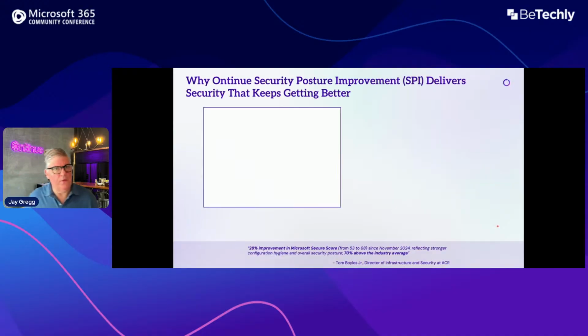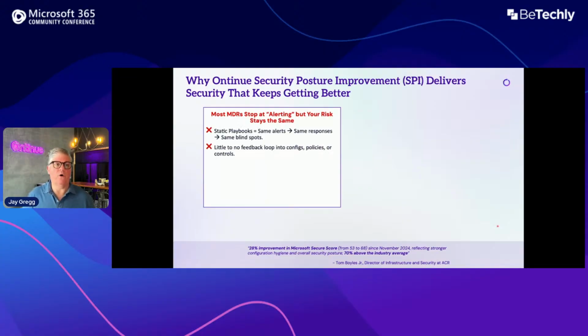The other part that comes out from our perspective is a lot of our customers have made this investment with Microsoft Security, but they're not improving their security program. We actually will deploy a full security posture improvement process into your environment. And that is where we're really looking beyond just how tools are set up, how policies are deployed.